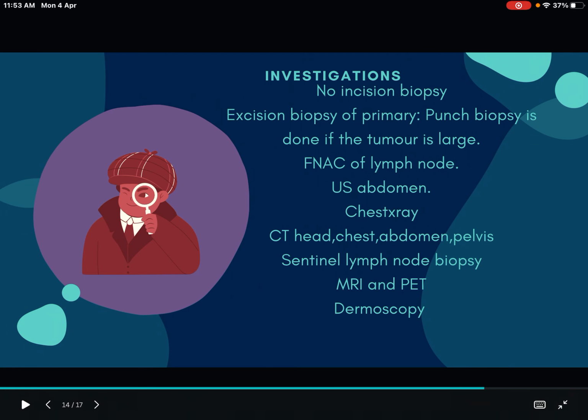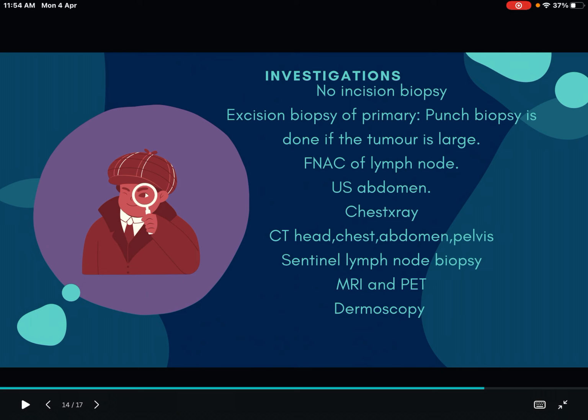So that's it. Coming to the investigation part, we should not do any incision biopsy because it is a malignant metastasizing tumor, so you should not cause any blood spread. Excision biopsy is done for the primary tumor, and punch biopsy is preferred if the tumor is large. FNAC of the lymph node is done because lymph node metastasis is there.